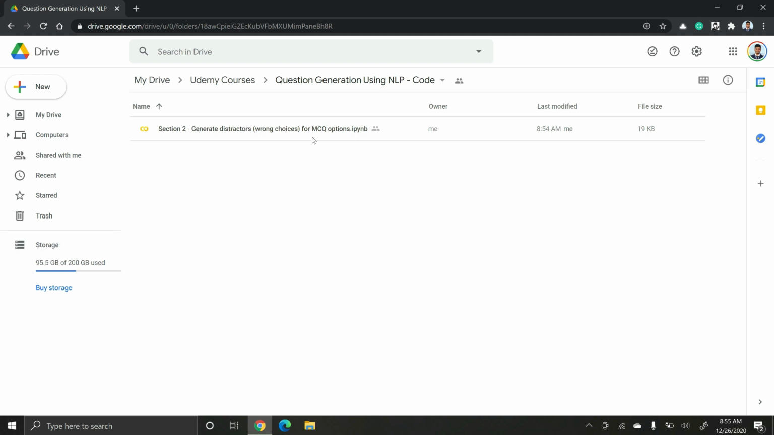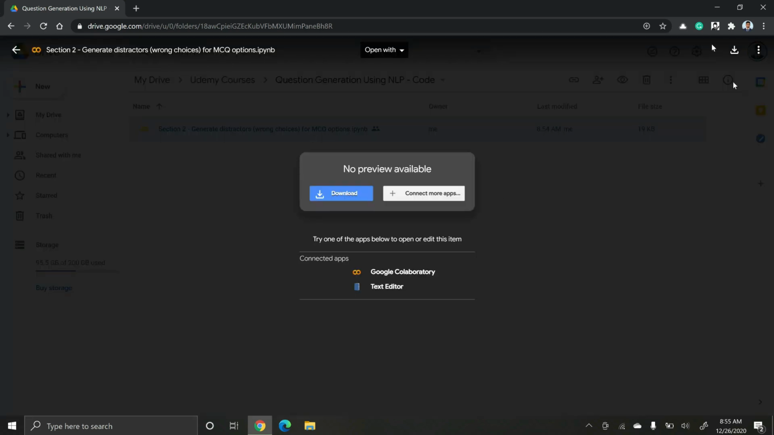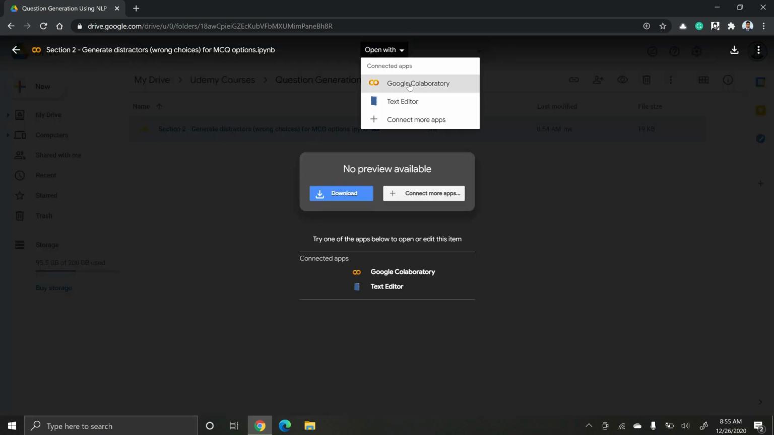If you have never used Google Colab, that's totally fine. I'll have a very short overview of Google Colab and we'll run through it. First, double click on the notebook and open with Colab. If you have never done this, try to create your first Colab notebook and the Google Colab app will be automatically added.